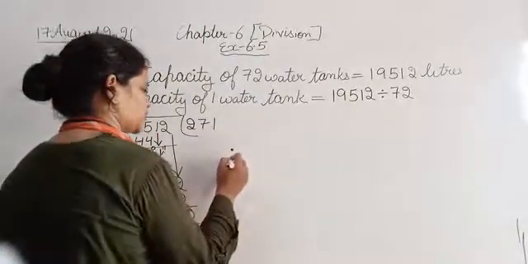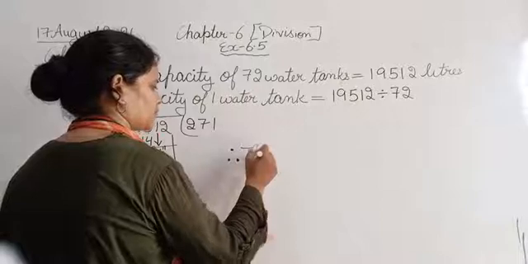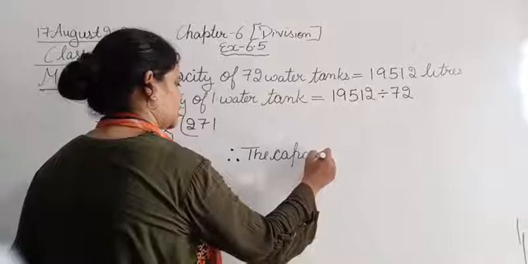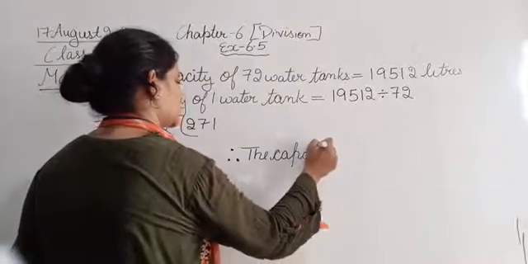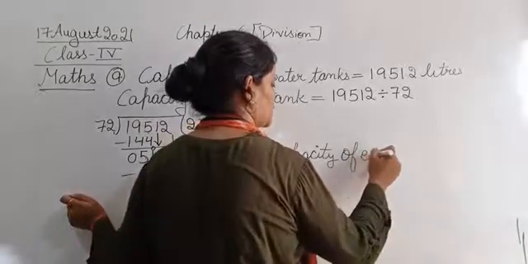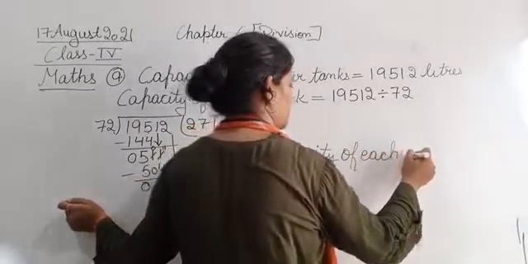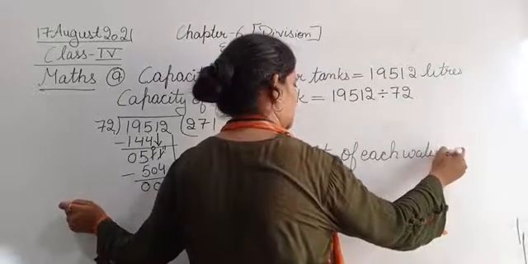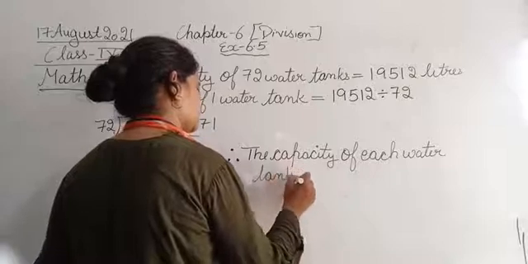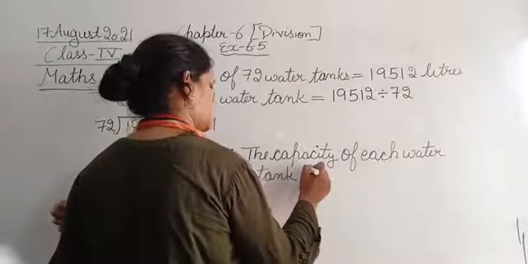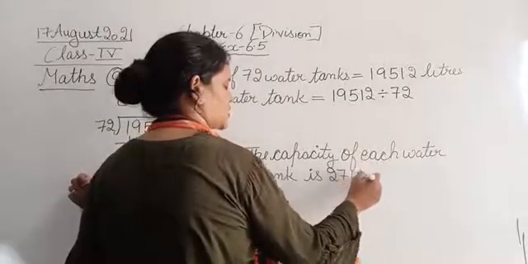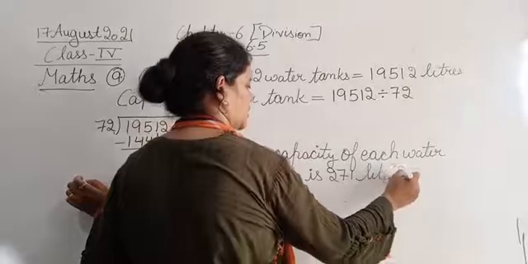Write the solution in there. Therefore, the capacity of each water tank is 271 liters.